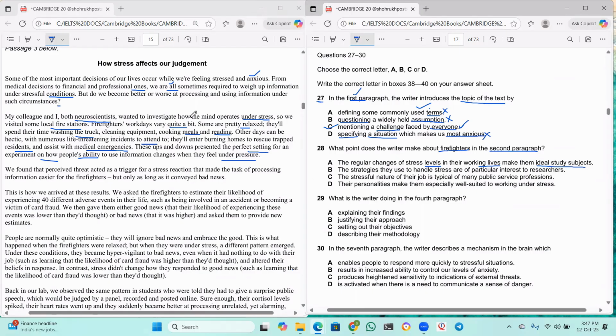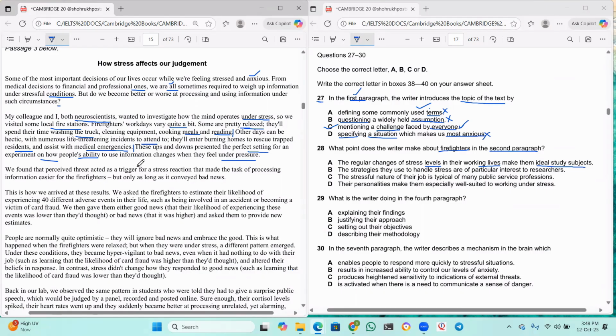Now, see, firefighters have, he mentioned about two things here. One is when they are relaxed. So, when they are relaxed, they wash their truck, they cook meals, they read. This is one thing. Other days can be very hectic, because they have to save some lives. They have to enter the burning homes to rescue the residents. They have to give some medical emergencies to people.